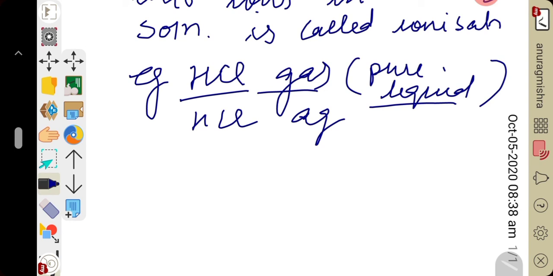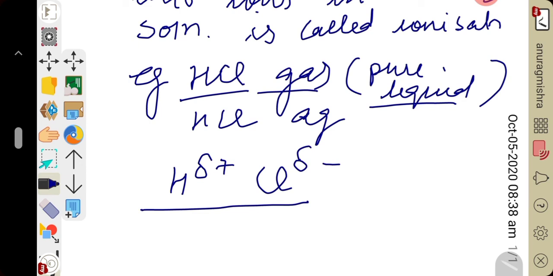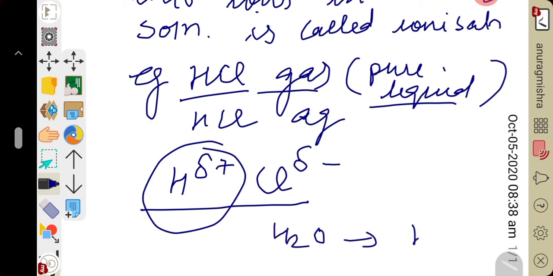We already know that in HCl a partial plus charge and partial minus charge are present, as in every kind of polar covalent compound. As water comes in contact with HCl, due to the dielectric constant, this H plus combines with water to form H3O plus.